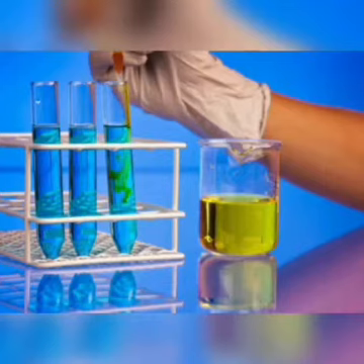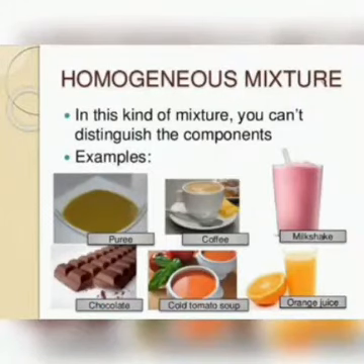Mixtures are classified into two groups. The first group is homogeneous mixture, which is a uniform mixture.